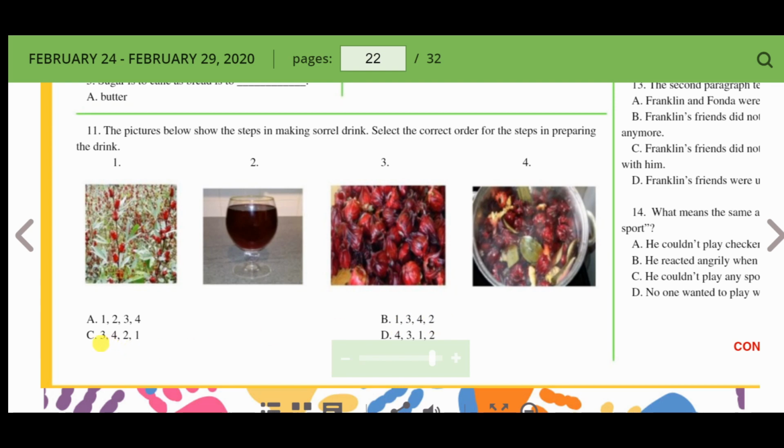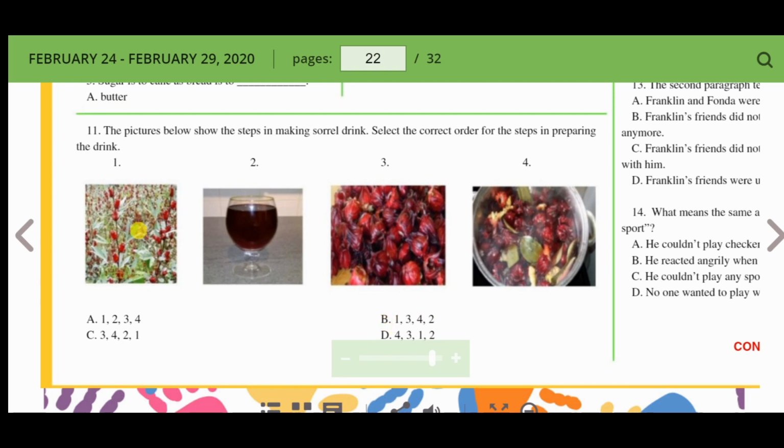C can't be right because it doesn't start with 1 and it doesn't finish with 2. 4 is not the start. We don't start with sorrel in the pot first, and it should end with 2. So my answer for number 11, they can't trick me. My answer for number 11 is B.